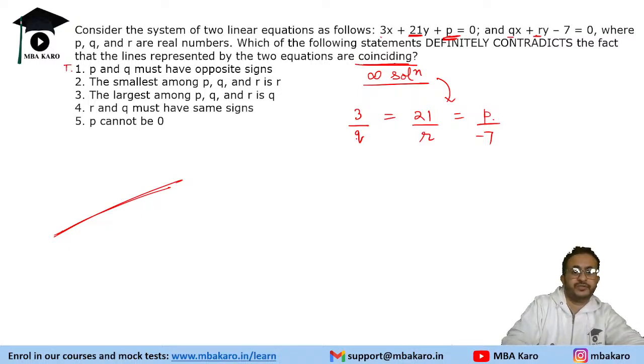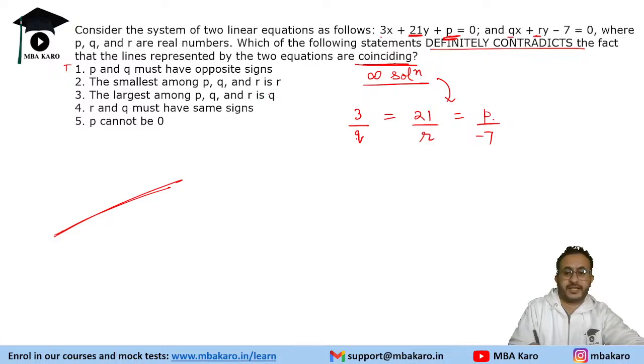So this is true. We need to tell which definitely contradicts, which should not be true. The smallest among p, q and r is r. Let's see. If you take some value, if you take p negative, what will happen? r will be positive. So that is not possible, right?